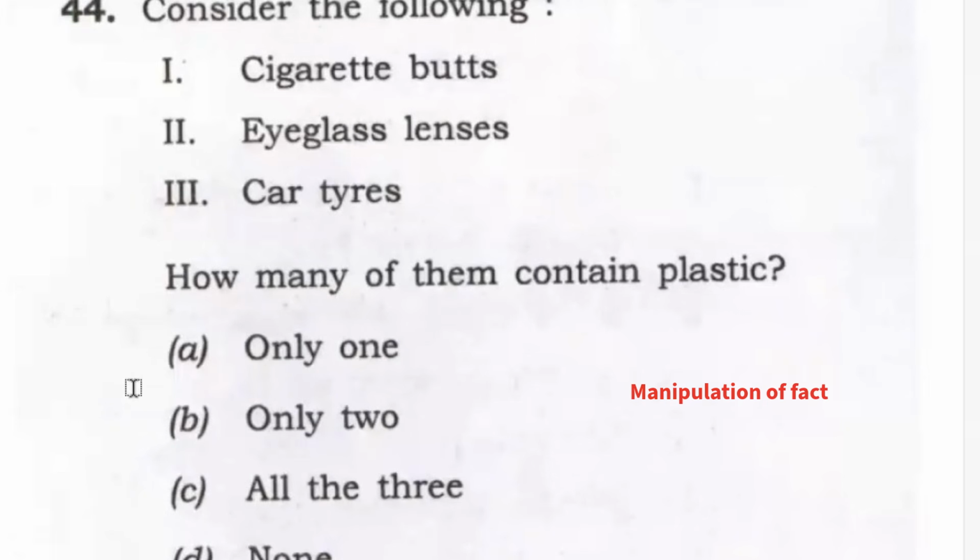How many of them contain plastic? Now, some of the materials are almost omnipresent because they provide certain attributes and characteristics which are not found in the majority of materials. Secondly, plastic has so much diversity. You must have read the classification of plastic.